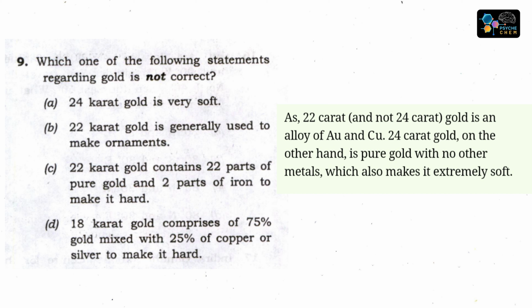Like iron is not used for making it hard, so the incorrect option is C. D option भी देख लेते हैं. 18 karat gold comprises of 75% gold mixed with 25% of copper or silver to make it hard. हाँ, that's true. Copper or silver, it can be used to make it hard, but iron cannot.